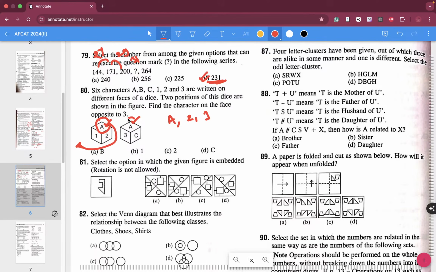In the second one also write A and again write the rest of the characters in the anti-clockwise direction. So over here, 1 is opposite to 3, 2 is opposite to C, and A cannot be opposite to A, so A will be opposite to B. So the answer to this question 80 will be B, folks.